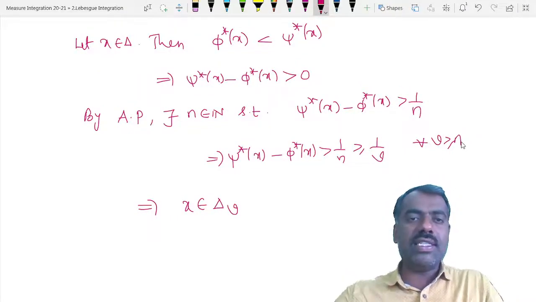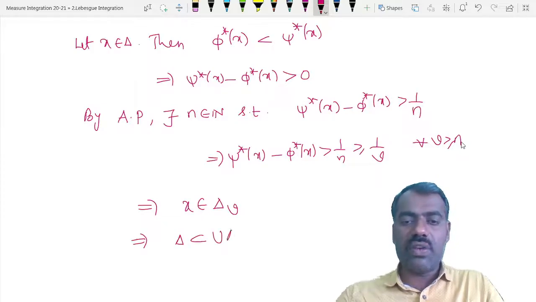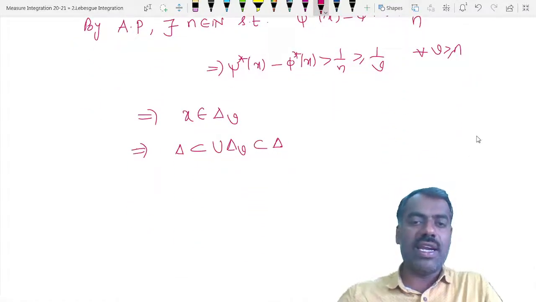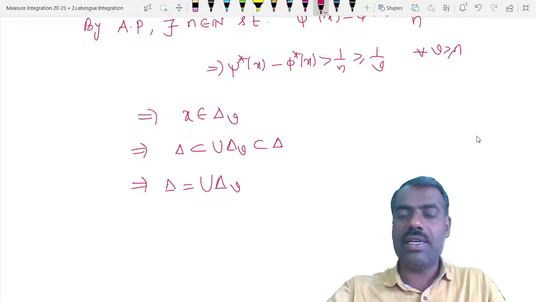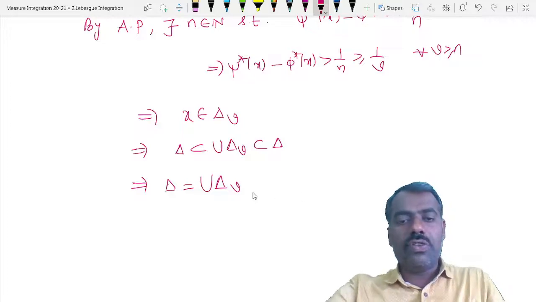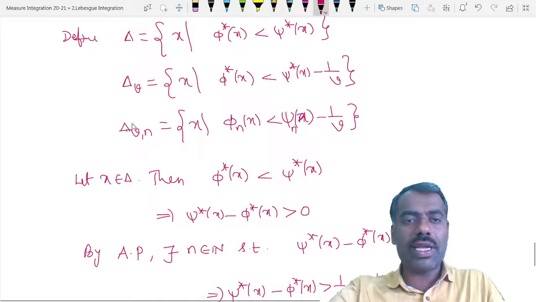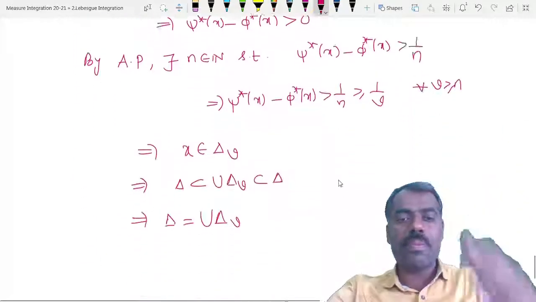So if x is in delta, then x is in delta v for some v. This shows that our delta is contained in the union of delta v, right? But the union is contained in delta, because delta v is always contained in delta. That means delta is equal to the union of these delta v's, right? So if we can show that the measure of delta v is 0, then the measure of delta is 0. How will we show that? We will show that using delta v n.